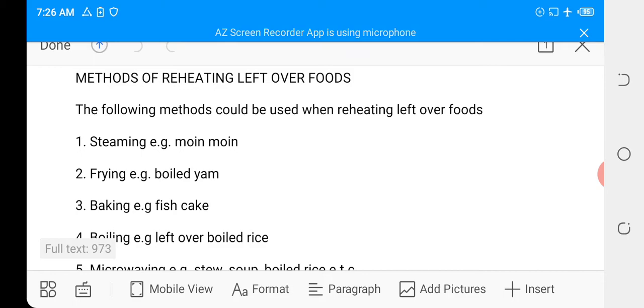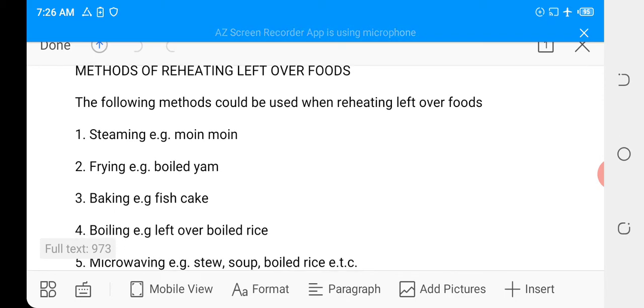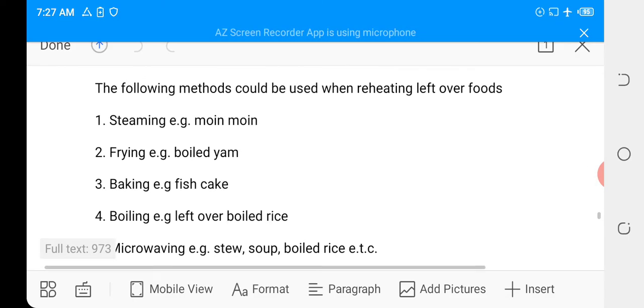1. Steaming. For example, moimoi can be steamed. 2. Frying. You can decide to fry your boiled yam. That is, you are trying to convert your boiled yam into fried yam by frying it in deep frying oil.